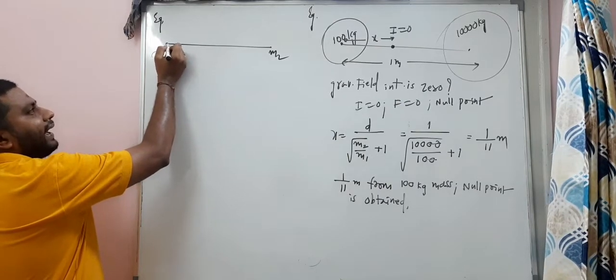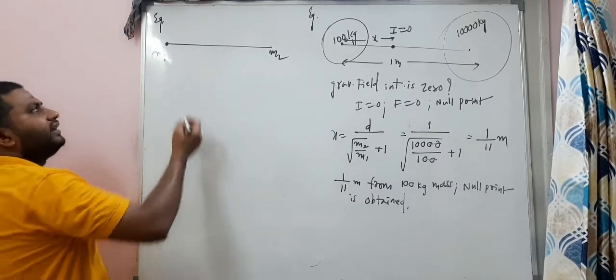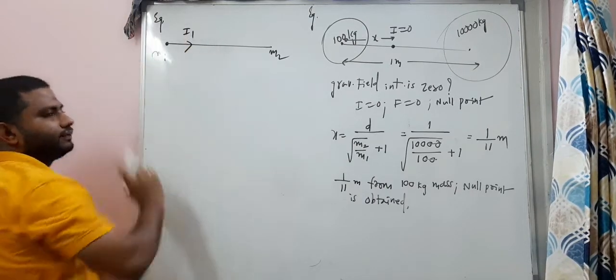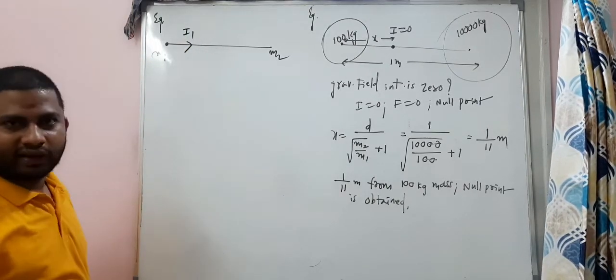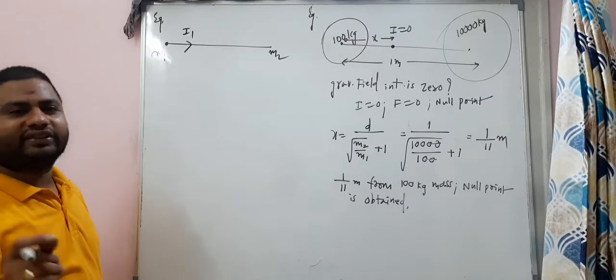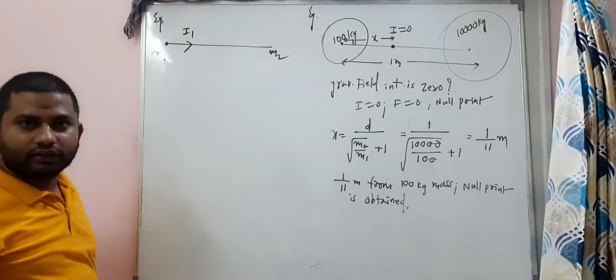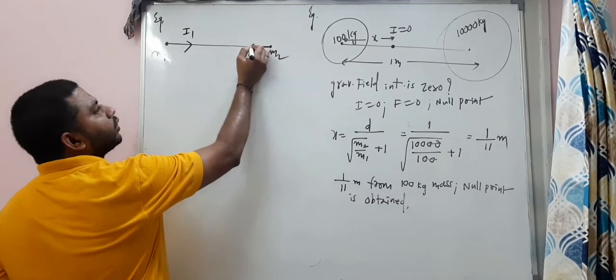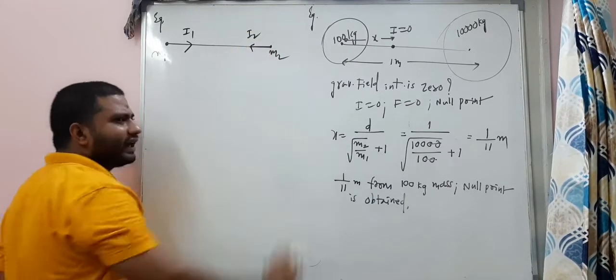And the gravitational field intensity at m1 is I1. Look here. Gravitational field intensity at m1 is I1. Gravitational field intensity at m2 is I2, including the directions I have told you.